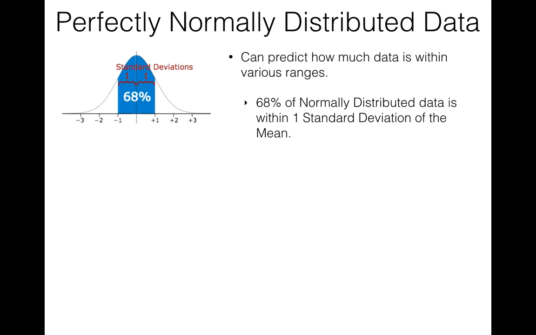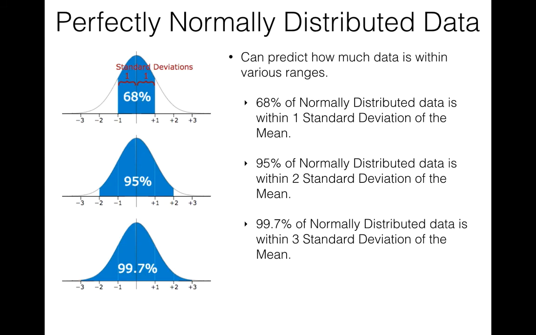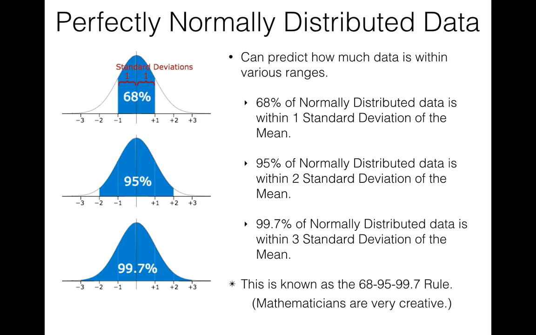Specifically, I want you to memorize the fact that 68% of normally distributed data is within 1 standard deviation of the mean. I want you to memorize that 95% of normally distributed data is within 2 standard deviations of the mean. And I want you to memorize that 99.7% of normally distributed data is within 3 standard deviations of the mean. I want you to memorize these facts, because we're going to use them. In fact, a lot of what we make decisions about are based on this rule. This is known as the 68, 95, 99.7 rule. Mathematicians are very creative with that name.